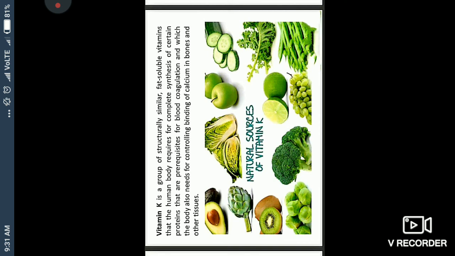So for homework, you have to make a table. This is a description mode. Write down a table with vitamin A, vitamin B, vitamin C, vitamin D, vitamin E, and vitamin K on the left side, and on the right side you have to write the sources of these. Vitamins on the left side and their sources on the right side. Make a table and show it to your